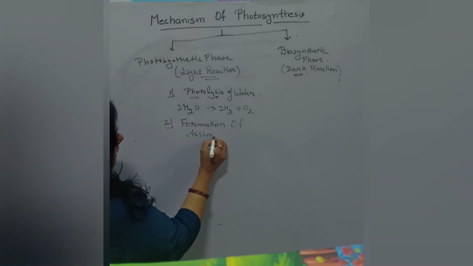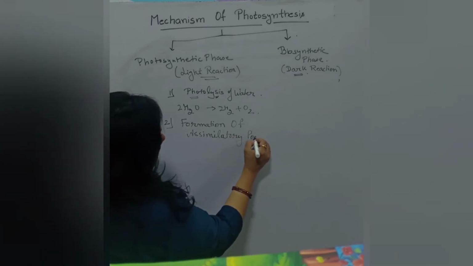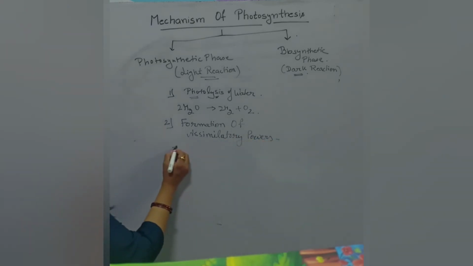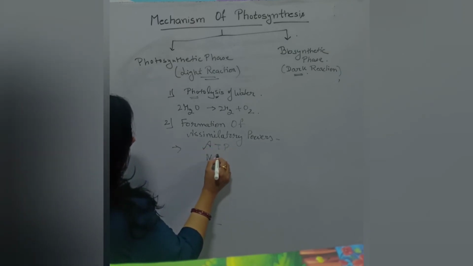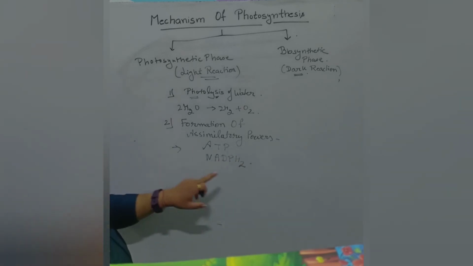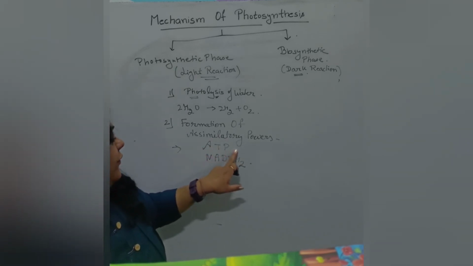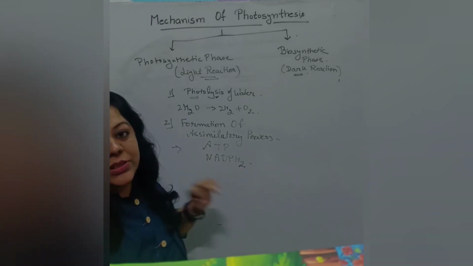Assimilatory power means the energy molecules, which are ATP and NADPH2. The full form of ATP is adenosine triphosphate, and NADPH2 is nicotinamide adenine dinucleotide phosphate hydrogen. The formation of assimilatory power takes place in the light reaction.